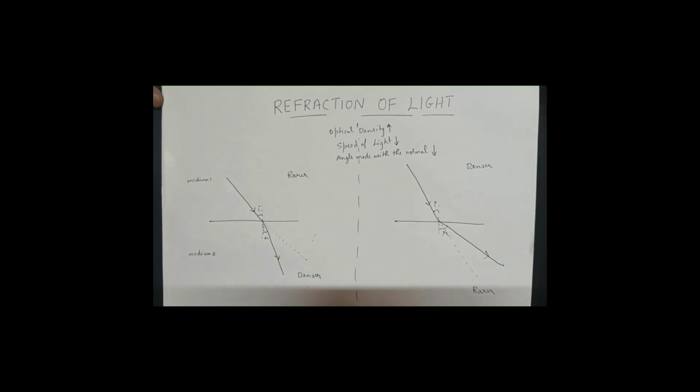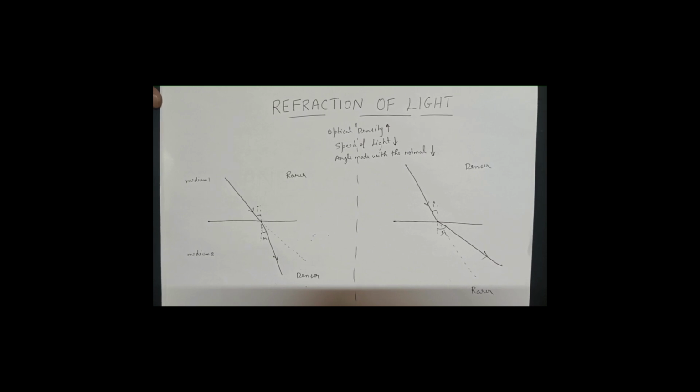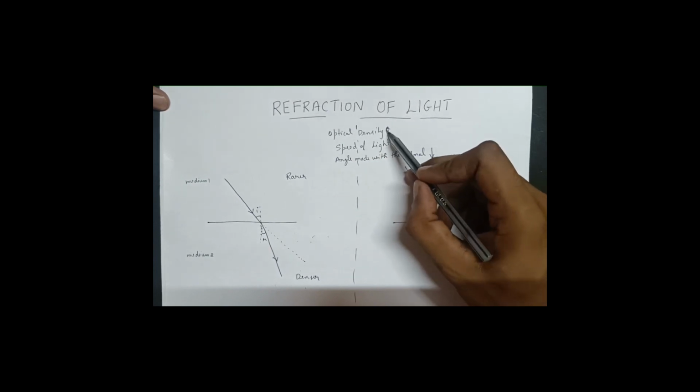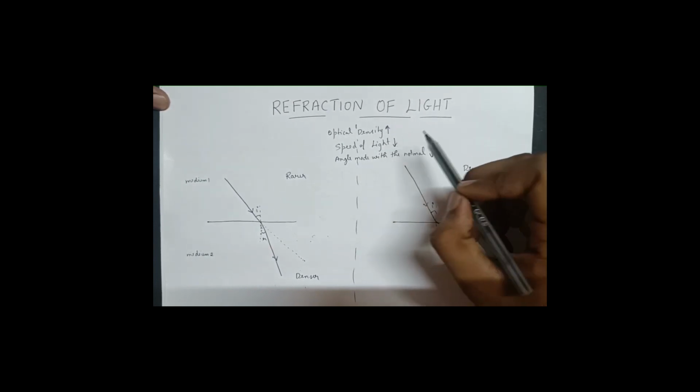Hello everyone. In our previous lectures, we have studied about refraction of light. So what is refraction of light? When light travels from one medium to another medium, it bends. But why does it bend? We have seen that light bends because it travels at different speeds in different mediums. So when the optical density of the medium increases, the speed of the light will decrease.